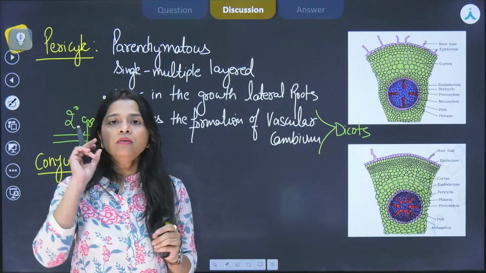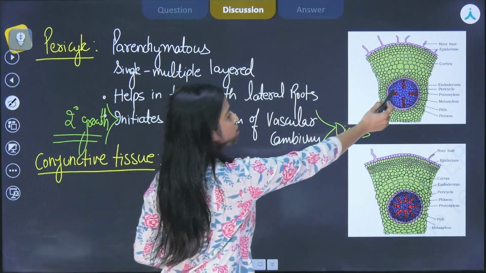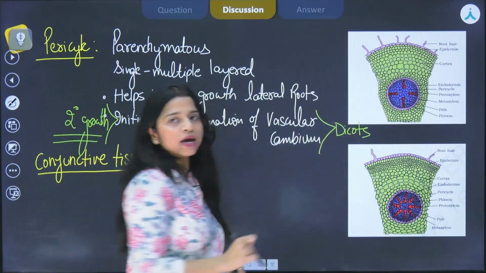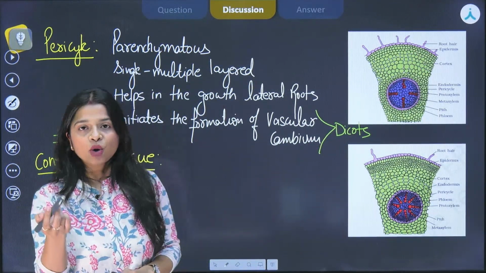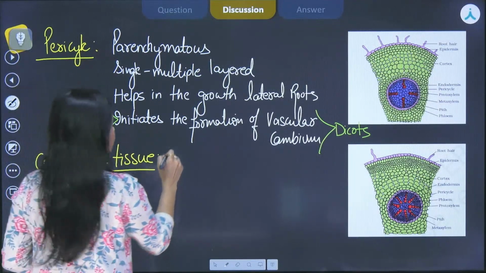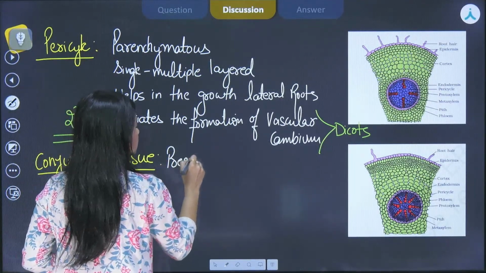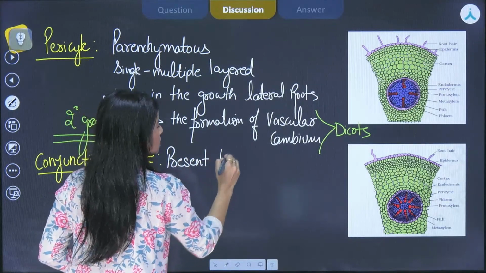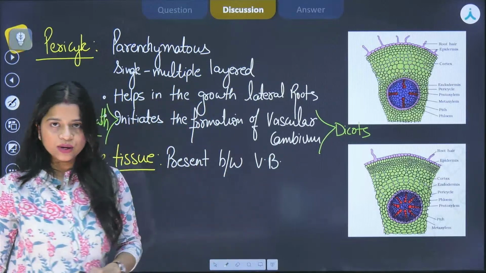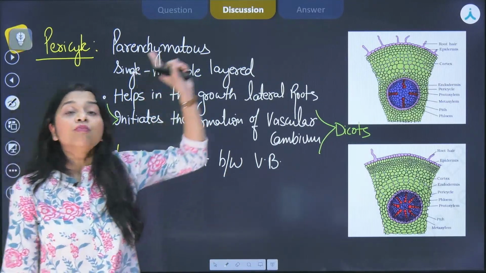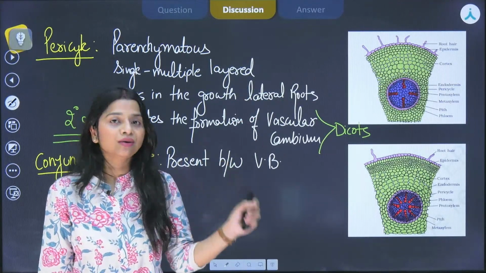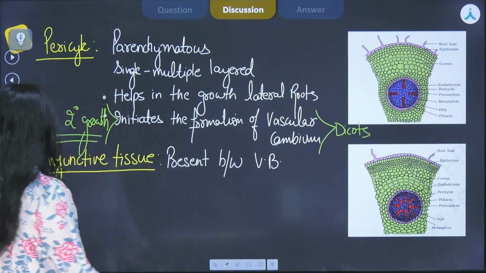So there is one xylem and the other xylem. Between two xylem there is the presence of phloem. So between xylem and phloem there is the presence of conjunctive tissue, present between vascular bundles. And if we are speaking of dicot root, it will help in the secondary growth. So this you should remember.